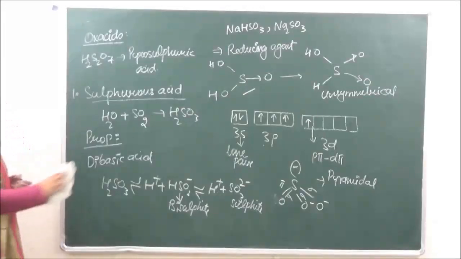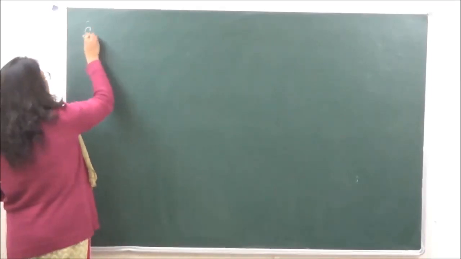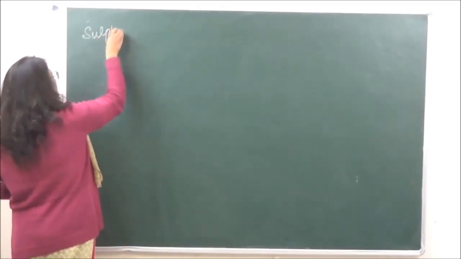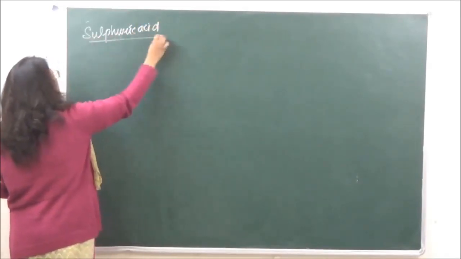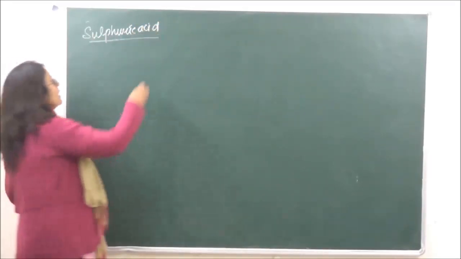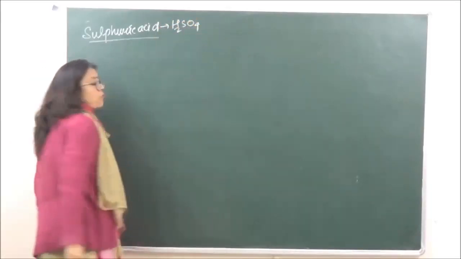Let's go on to sulfuric acid. Next we come to sulfuric acid. Sulfuric acid has the formula H2SO4.